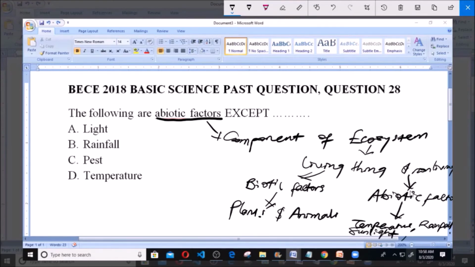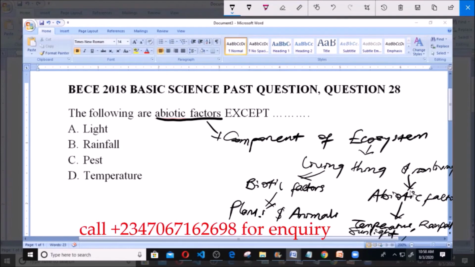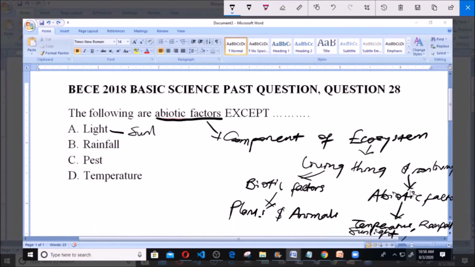So now A here says light. Like we know, light is an abiotic factor because light is gotten from sunlight and it's a non-living component. B here says rainfall. Rainfall is a non-living component. It's also an abiotic factor. D here says temperature. Temperature is also an abiotic factor. It's a non-living component.